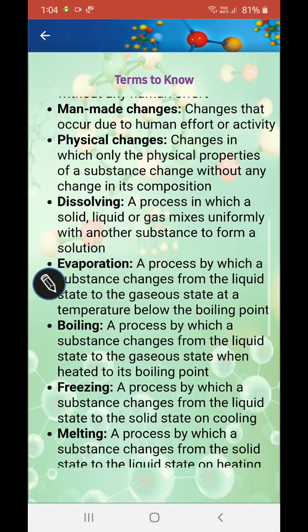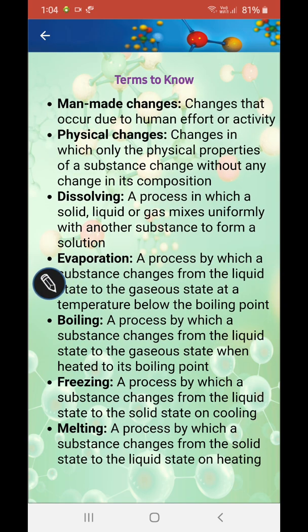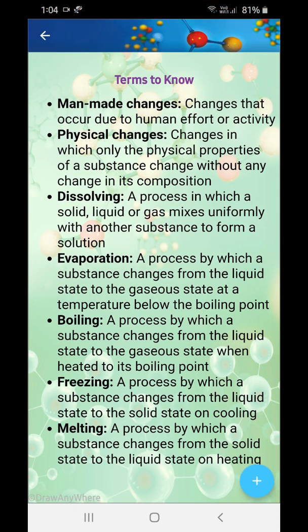Now, another thing is man-made changes. Okay, changes that occur due to physical effort, like human effort or activity. Humans are involved over there. Those are man-made changes. Like the growth of plants: when it happens on its own, it's a natural change, and when it's done by adding fertilizers, it's a man-made change.